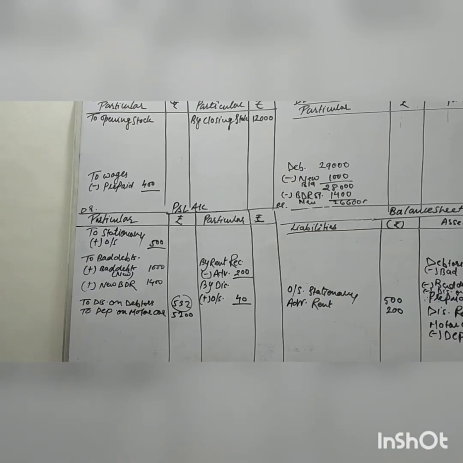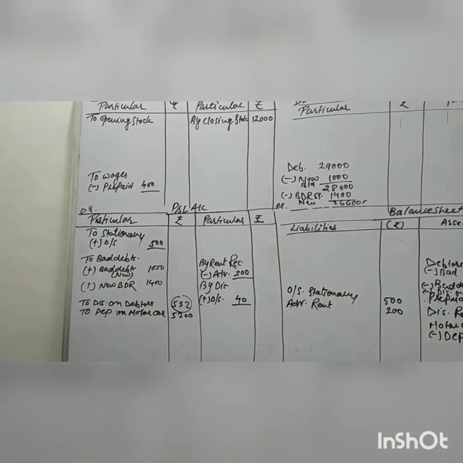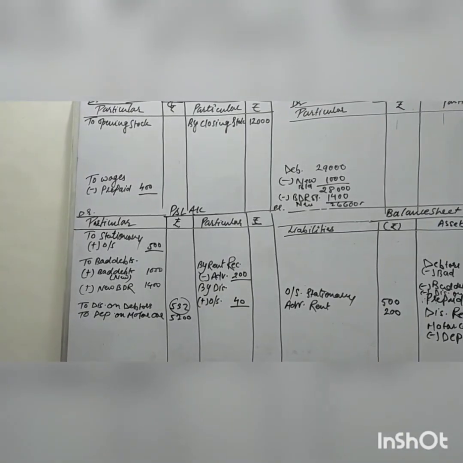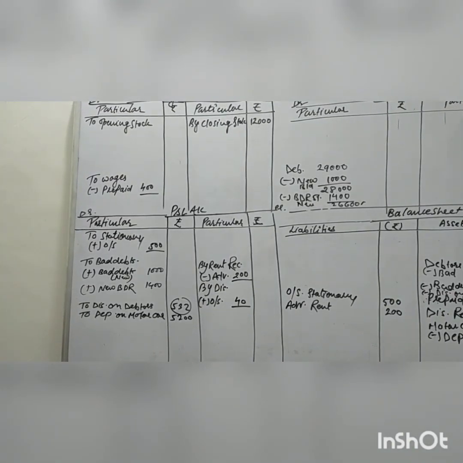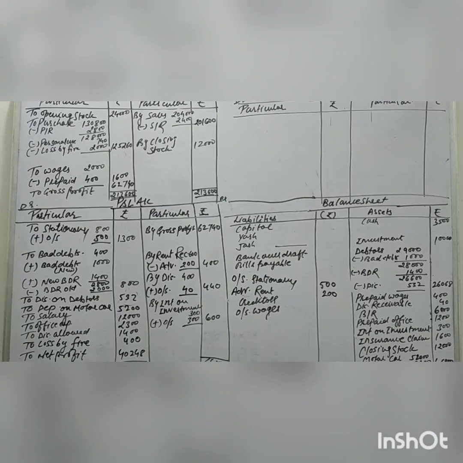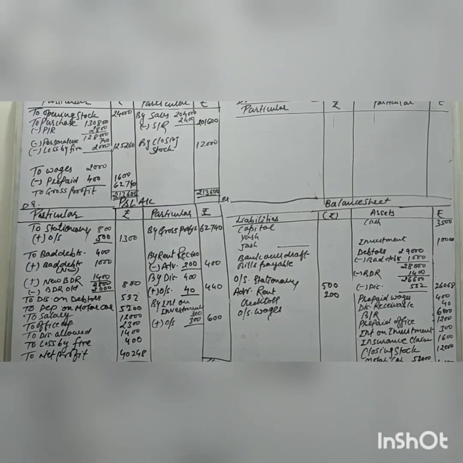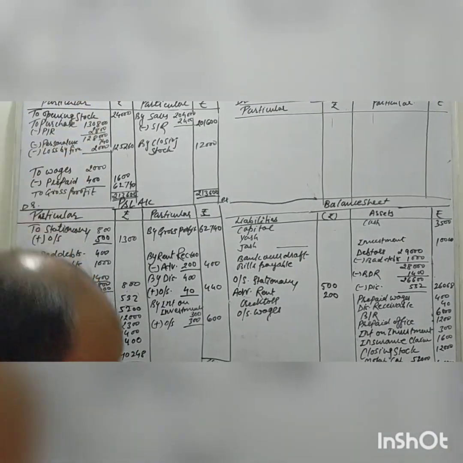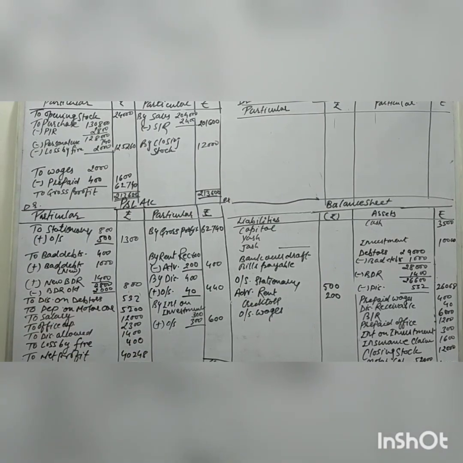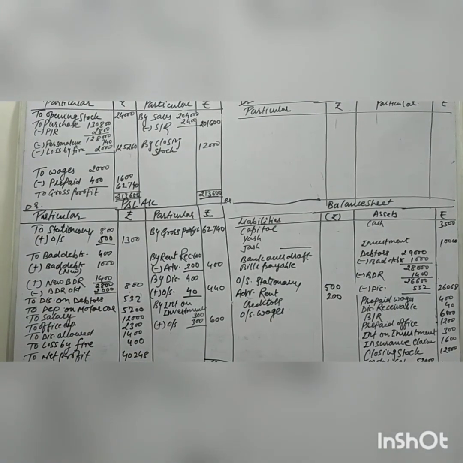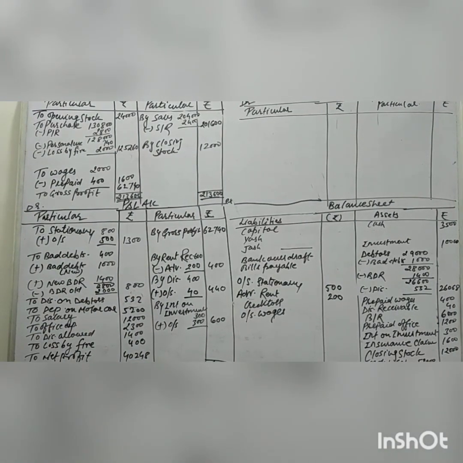Next, goods worth rupees 2,000 destroyed by fire, insurance company admits claim 80%. So this is a very good adjustment. Basically this adjustment has three effects. So now here, the loss by fire adjustment, right? Goods worth rupees 2,000 destroyed by fire.